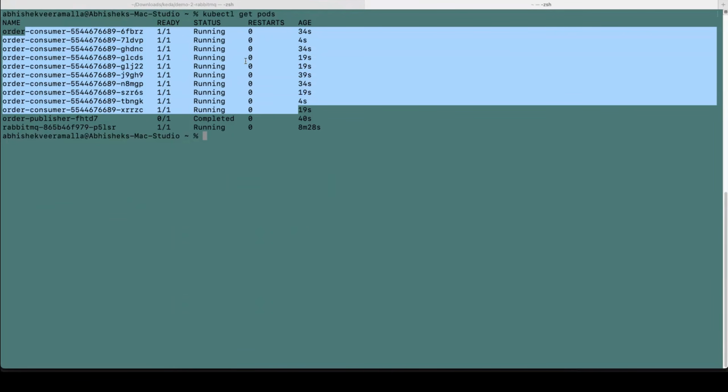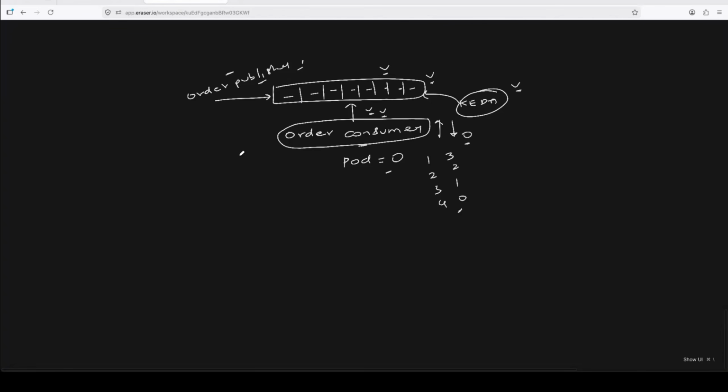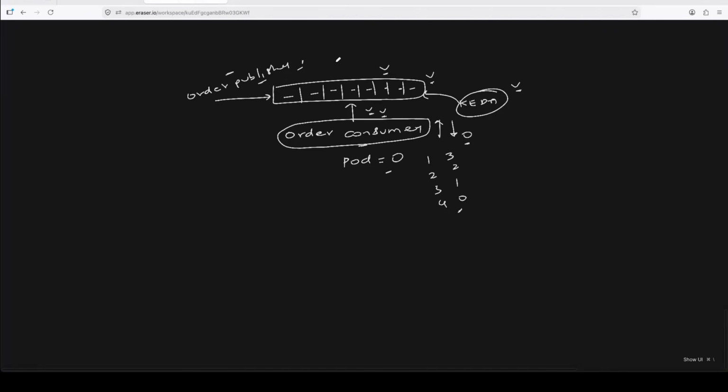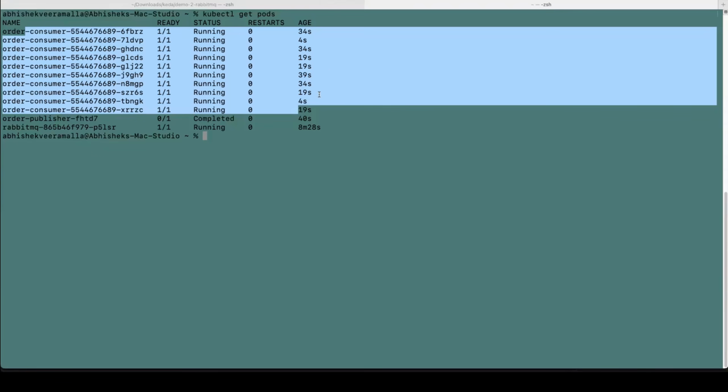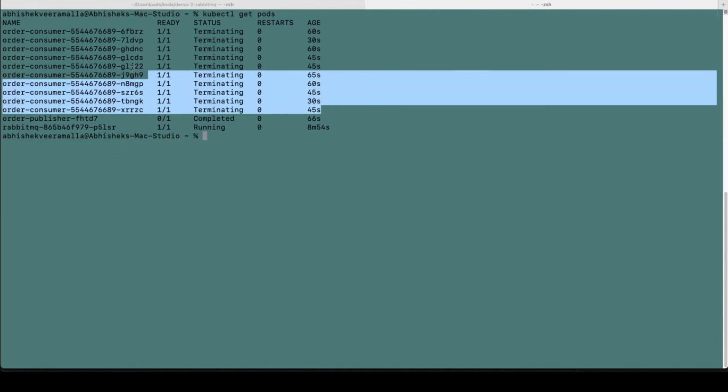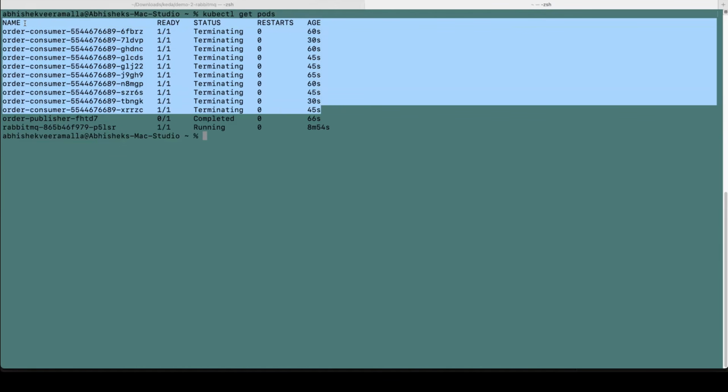Right now it is at the peak. The fake publisher here published a lot of items into the queue. So a lot of consumer pods are created. And once these pods start working, the queue will become empty and then you will see all of these consumer pods going down. Let's see, or maybe let's give it, yeah, there you go. So terminating. The queue is empty.